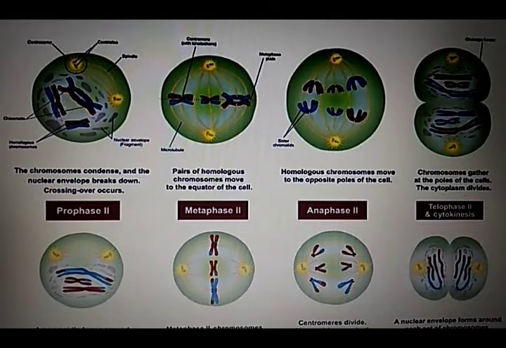Actually, the M phase of meiosis consists of two parts, meiosis 1 and meiosis 2, and it is very much complicated. Meiosis 1 again consists of 4 phases: prophase 1, metaphase 1, anaphase 1, and telophase 1. On the other hand, meiosis 2, that is the second part of meiosis, consists of prophase 2, metaphase 2, anaphase 2, and telophase 2. Let us understand each of them one by one.